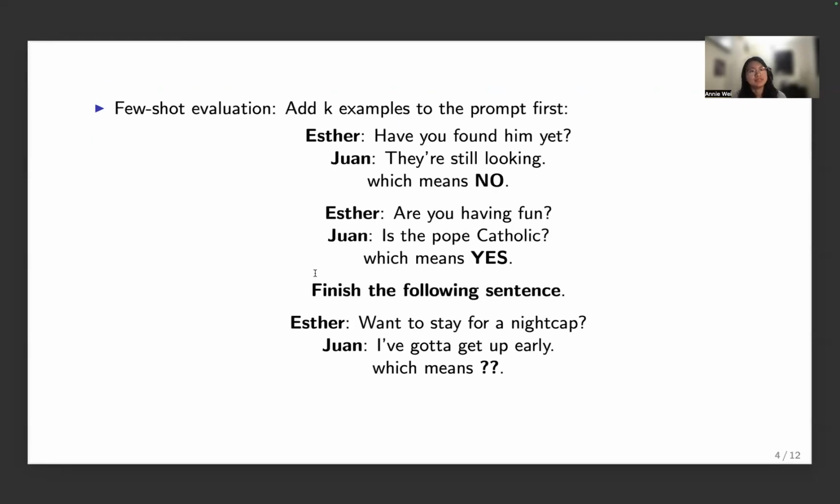Another form of evaluation is few-shot evaluation. Here they add K examples first before stating the prompt. For example, they add one example of implicature, which is, "Have you found him yet?" "They're still looking," which means no. The second example is, "Are you having fun?" "Is the Pope Catholic?" Which means yes. And then we finally ask our model to finish the following sentence. "Want to stay for a nightcap?" "I've got to get up early," which means blank.